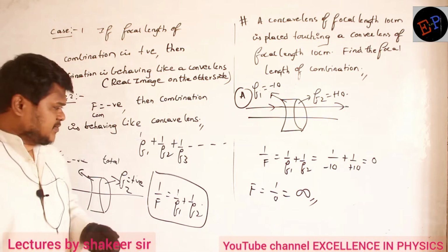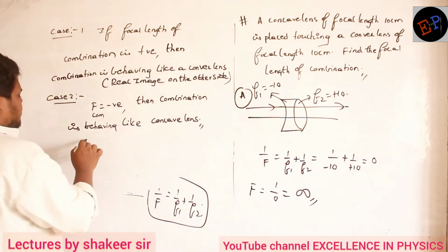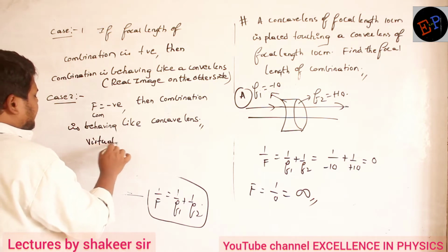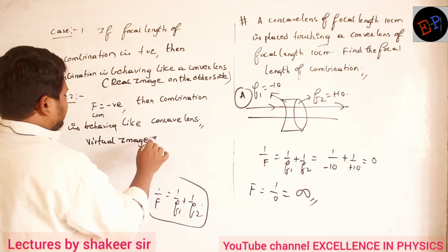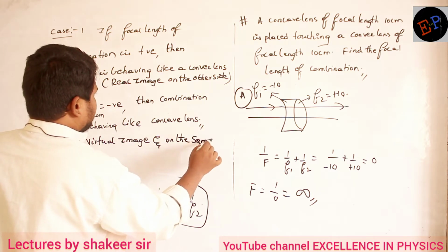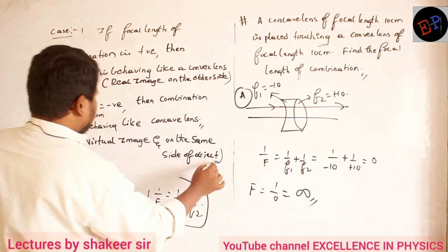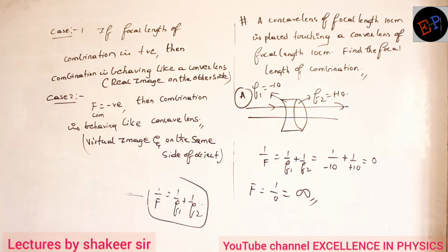So write that down also: a virtual image will be created on the same side of the object. These are some of the points we should understand.